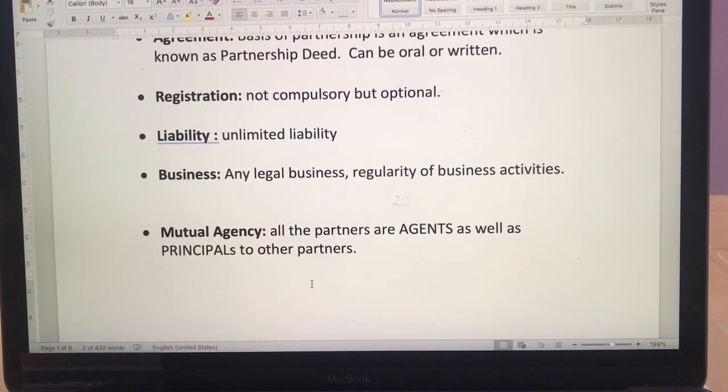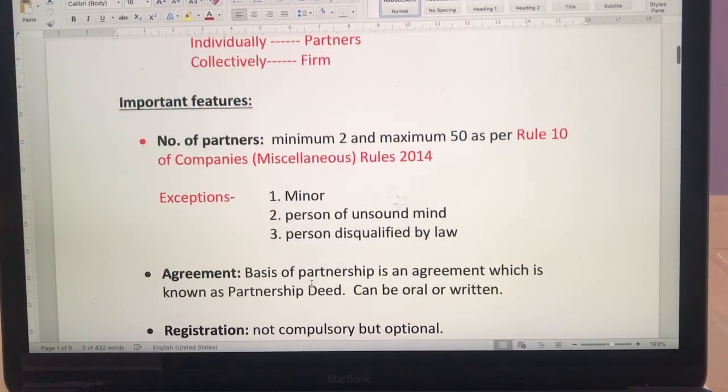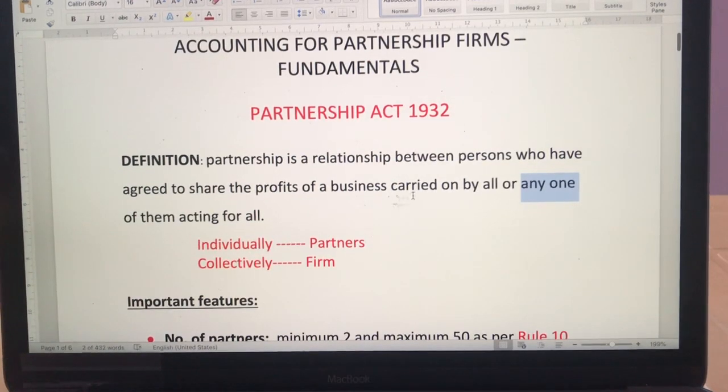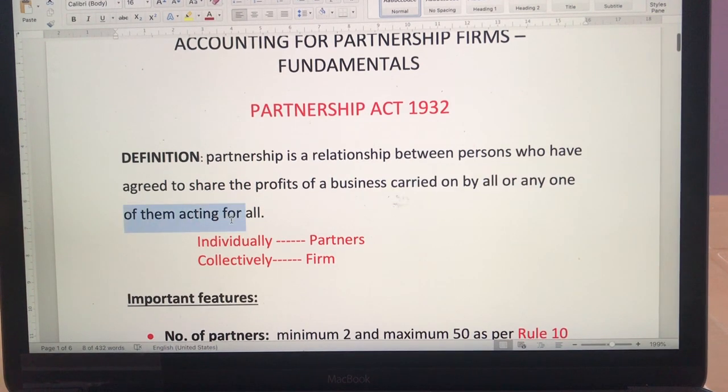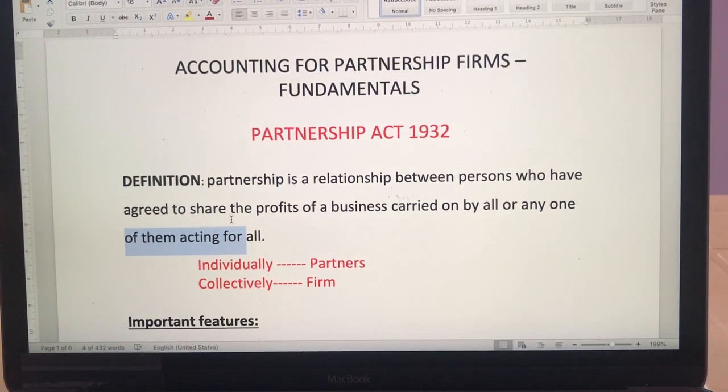Mutual agency. To explain this once again, I would like you to go to the definition, where it says business can be carried on by all or any one of them acting for all, which means, as I told you earlier also, it can be managed by everybody or by any one. So whatever decision the active partner takes, everybody has to agree to it. That means he is working on behalf of all other partners. If out of 4 partners, say A, B, C, D, A is an active partner, B, C, D are the nominal partners, or you can say the sleeping partners.